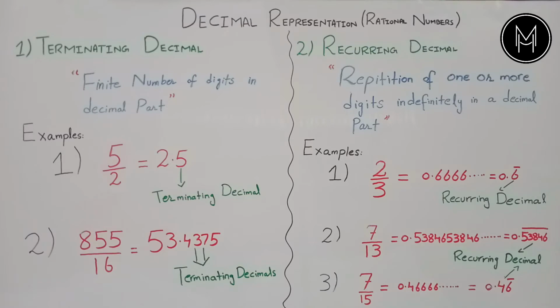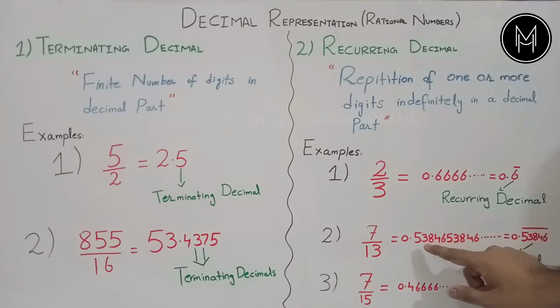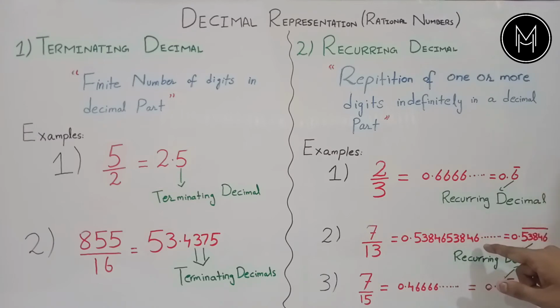Also you need to know that it is not necessary that only one digit repeats itself for infinite time to be a recurring decimal. It means there could be more than one digit that repeats itself for infinite time. For example, let's say we have a rational number 7 by 13 whose decimal representation is equal to 0.53846 repeating. Now you can see that there are 5 digits that are repeating themselves in the decimal part for infinite time. So this is also a recurring decimal.